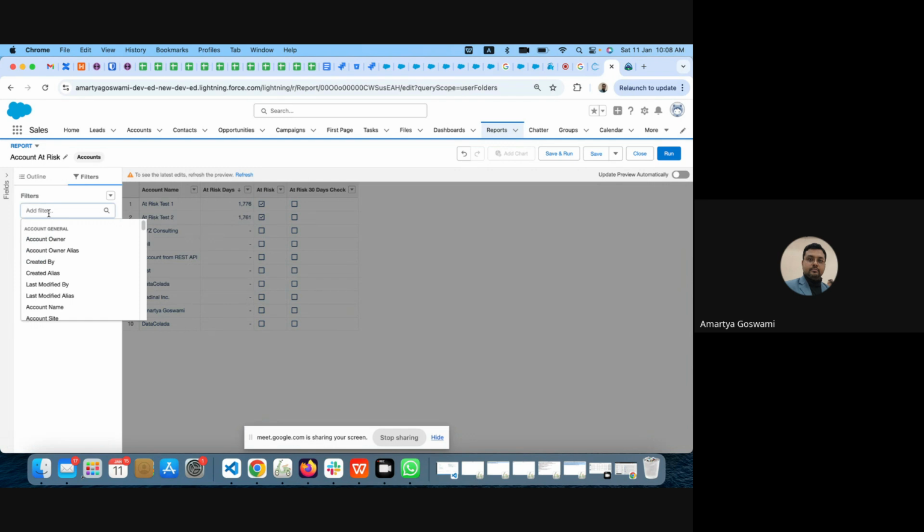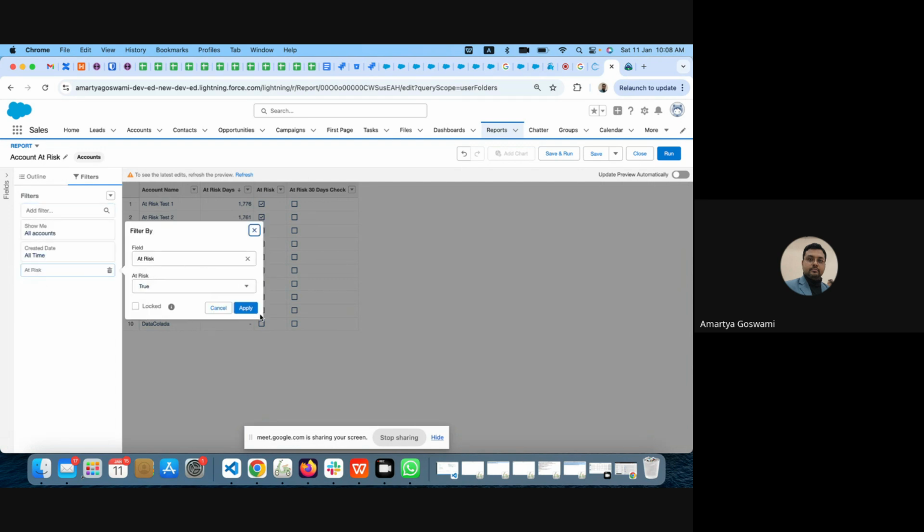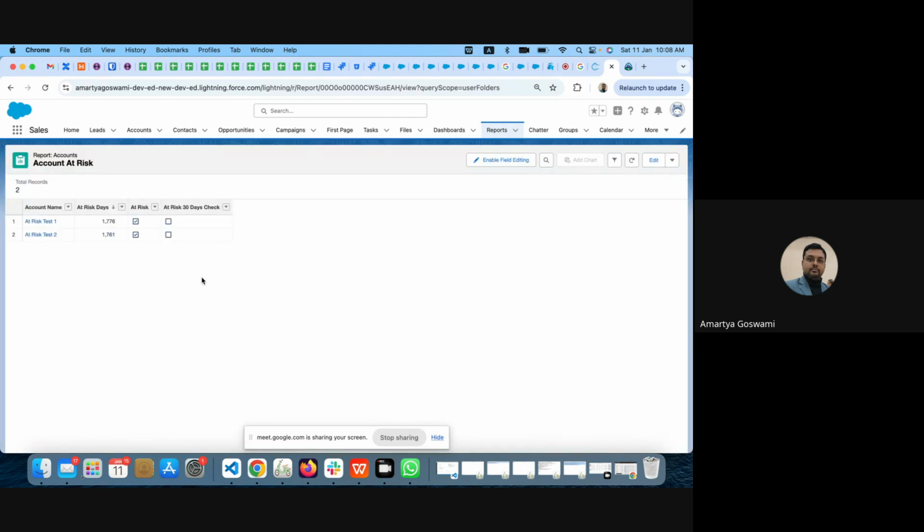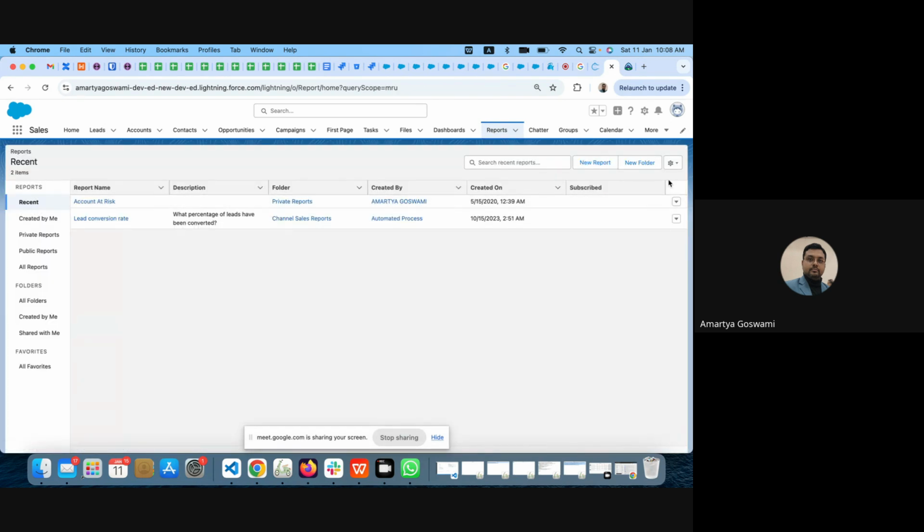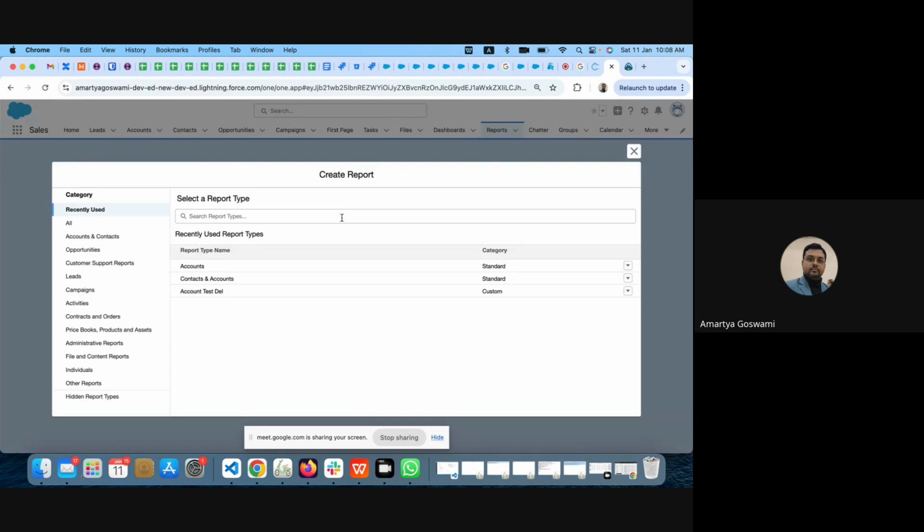Now, what was my filter? At risk. Now, if I put true and run this, you can see only two records where at risk is checked. So this is called filtering. Now, whenever we are creating any report, there are standard reports. Besides that, we can just create, just give me a second.